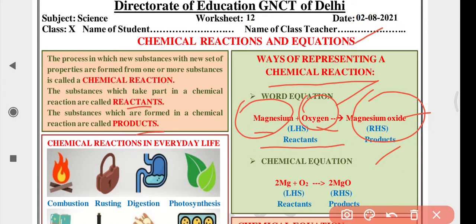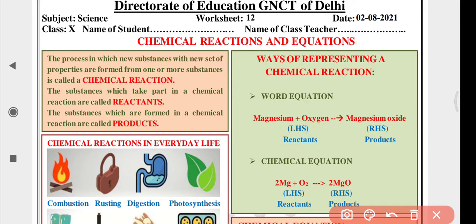Reactants are always written on the LHS. We put an arrow in between. So to the left hand side of the arrow, reactants are written, and to the right hand side of the arrow, products are written, as shown in this example. So magnesium and oxygen are on the left side of this arrow, so these are reactants, and magnesium oxide is on the right side, so it is a product.